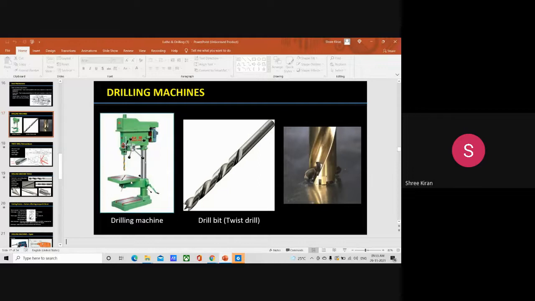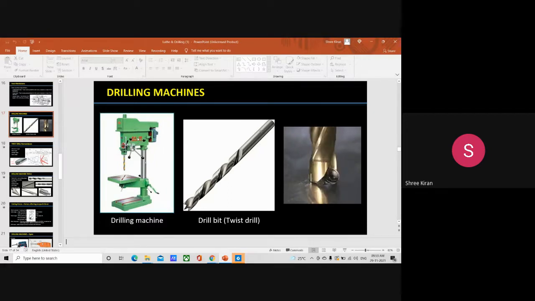Then the second one is the column. What is the column? The column stands vertically on the base at one end. The column always stands vertically on the base at one end. It supports the work table and the drill head.